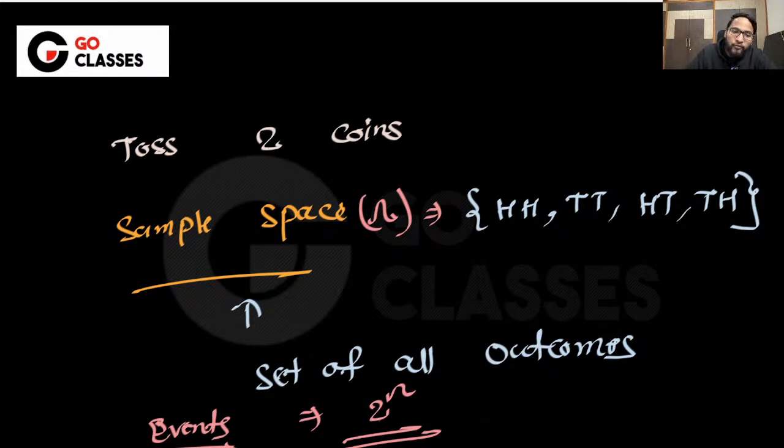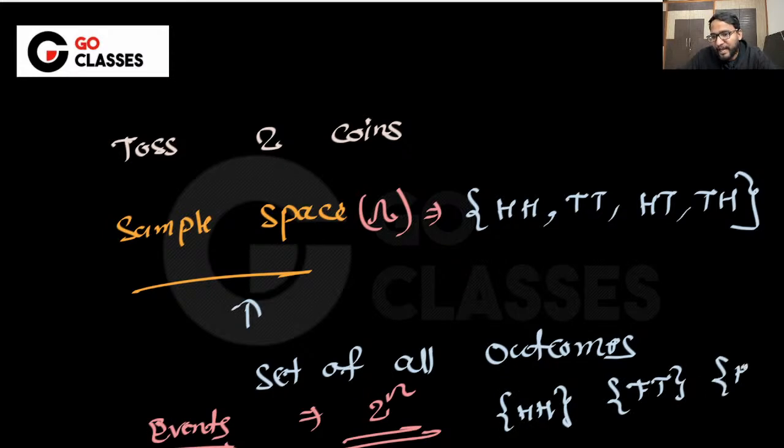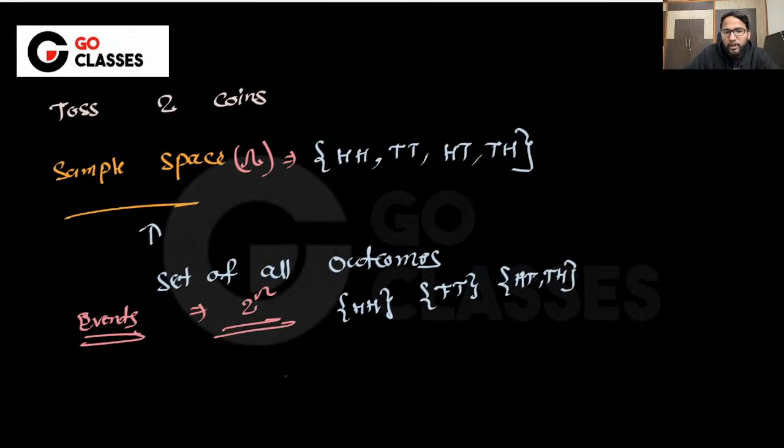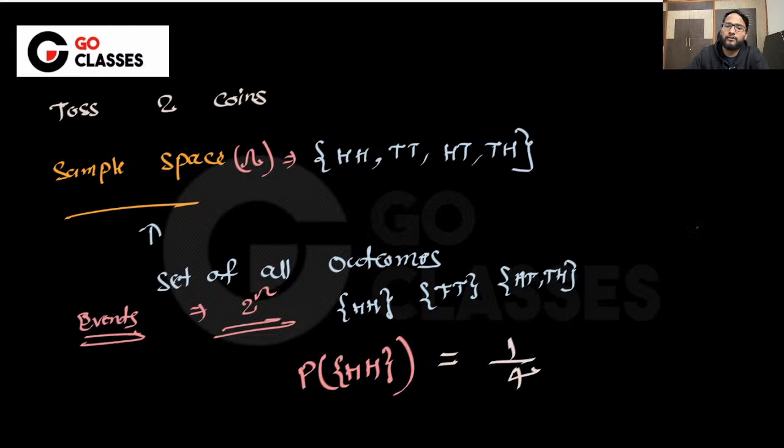Okay. So now let's suppose I say that HH is one event. Similarly, TT is one event, and similarly there are many others. HT, TH is also one event, right? So then you will define your probability. You will say that, see, these are your events. Now let me say the probability of some event, maybe HH. Now you will define a probability on top of the event. Probability is always defined for the event. What do you think is the probability? I think 1 by 4, right? Out of 4 outcomes, this is one possible, so it is 1 by 4, right? So these are the probabilities that I have. Let me know if that is understood to everyone.